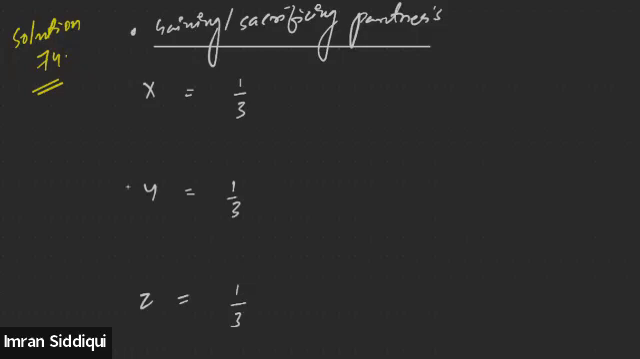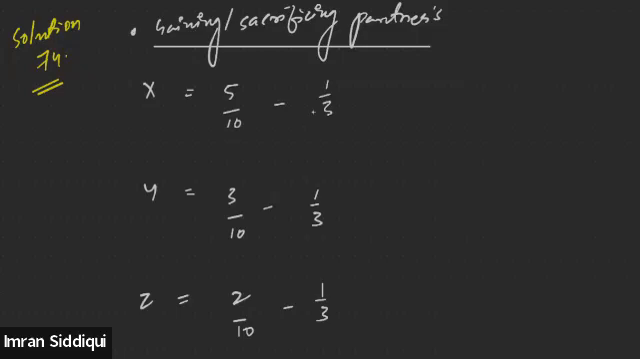Now they have decided to change their profit sharing ratio to 5:3:2. That means X's new share will be 5/10, Y will be 3/10, and Z will be 2/10. And their existing share is 1/3, 1/3, and 1/3.